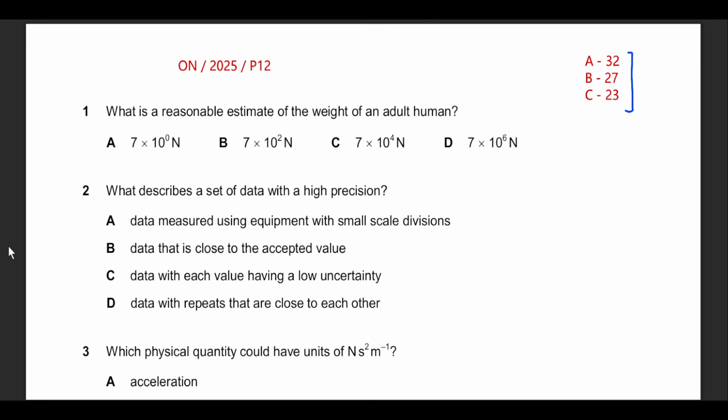This is October-November 2025, paper 1-2. These are the variant grade thresholds.